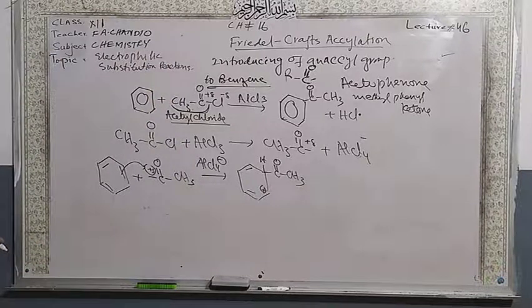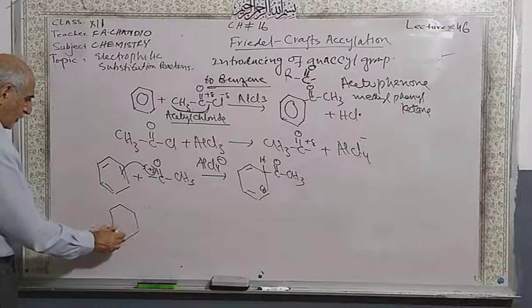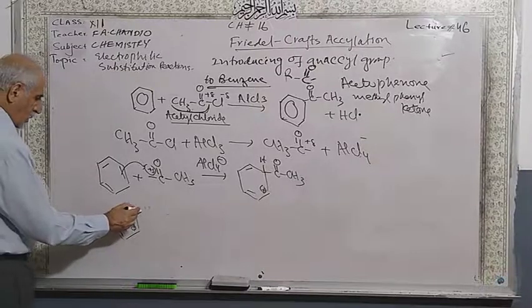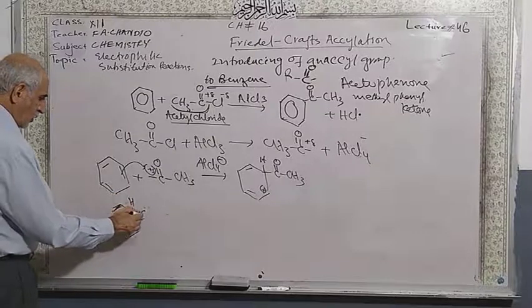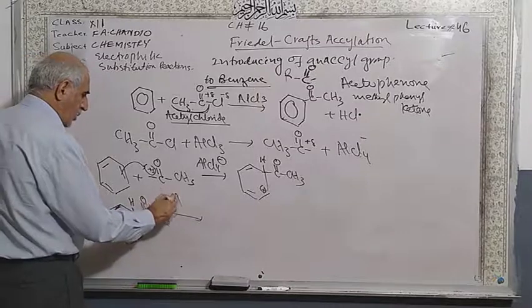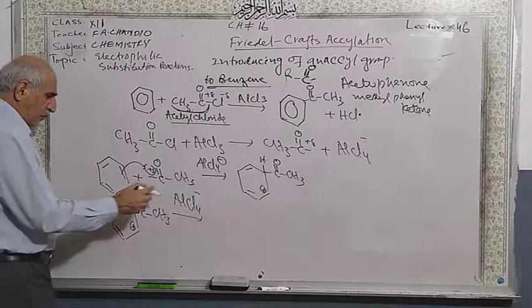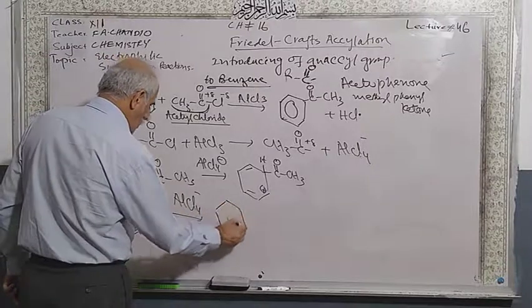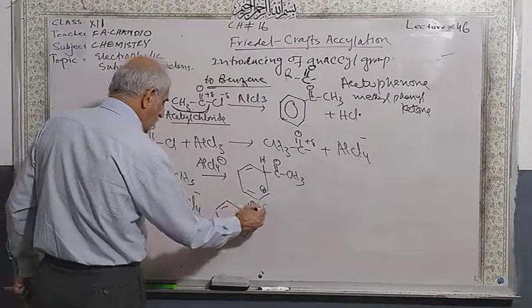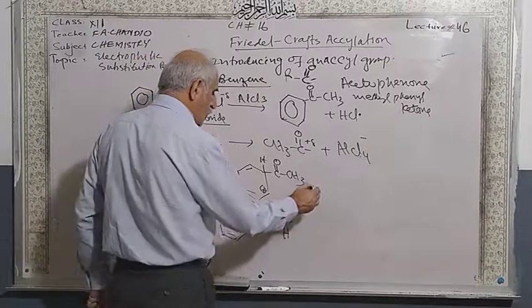This is the intermediate product. This hydrogen is removed here, and you will get the complete product, which is called acetophenone, and a hydrogen ion is removed.